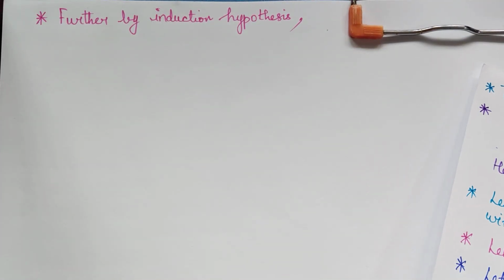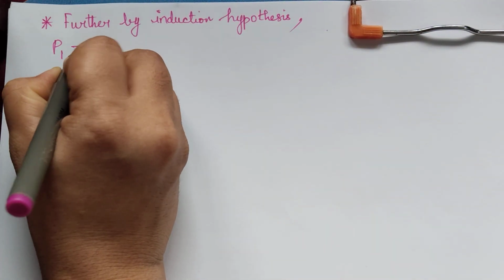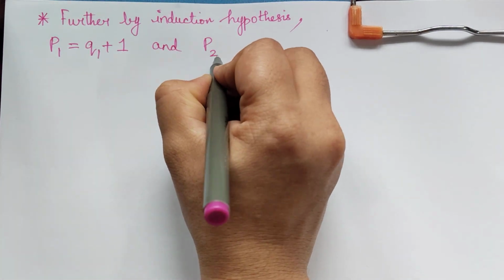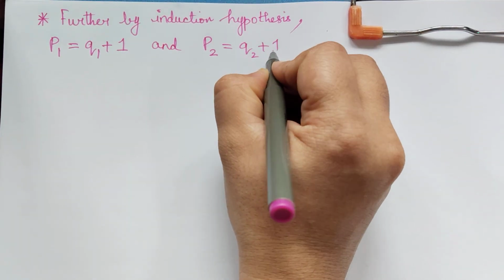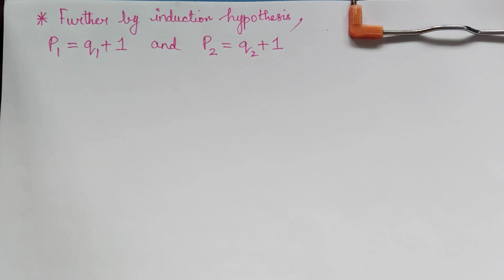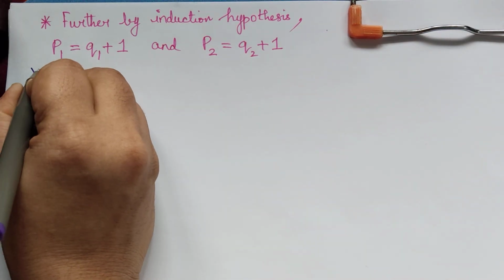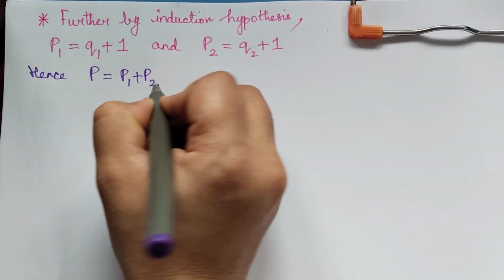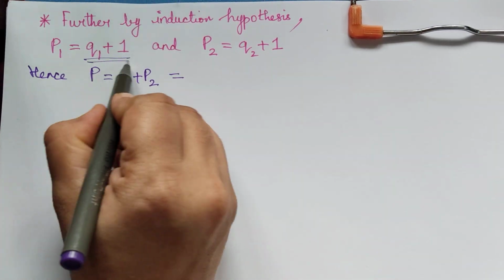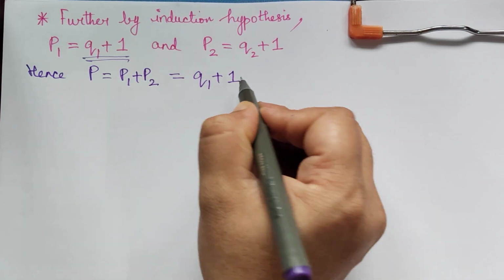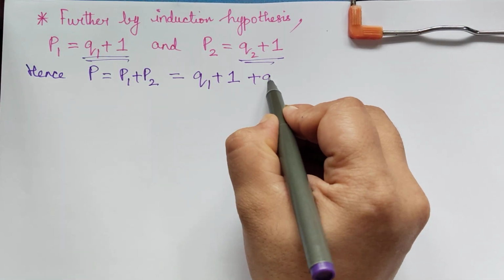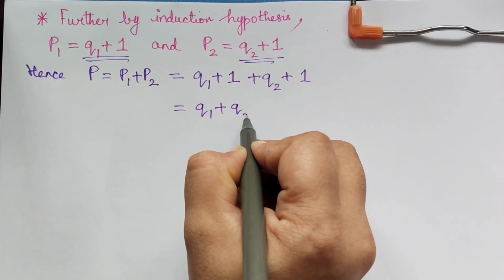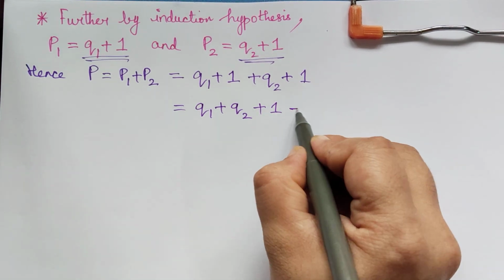So let us write that. Since the theorem is true for them, P1 is equal to Q1 plus 1 and P2 will be equal to Q2 plus 1. Now, using this, we can write. So hence, now we know that P is equal to what? P1 plus P2, which is equal to, what is P1? It is Q1 plus 1. And what is P2? Plus Q2 plus 1. Let us just rewrite it. So this will be equal to Q1 plus Q2 plus 1 plus this one.